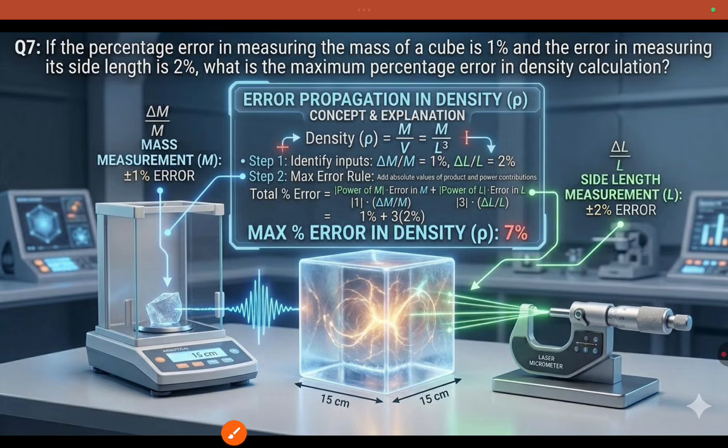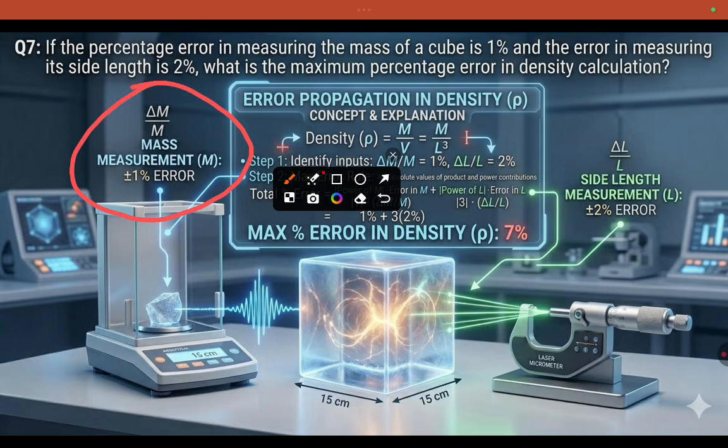So look here. First of all, what is the error in mass? Error in mass we express as delta m by m. This is called the error in measurement of mass, that is 1%. Similarly, the error in side length is 2%, plus or minus 1%, plus or minus 2%.